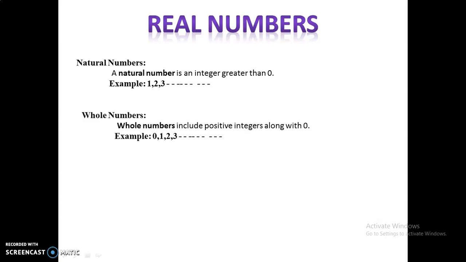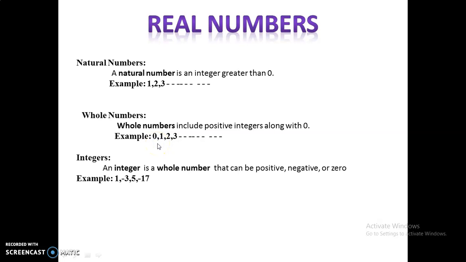Next one is whole numbers. The set which includes positive integers along with 0 is called whole numbers. The difference between natural numbers and whole numbers is only the 0. In natural numbers it starts from 1 and goes to infinity. Coming to whole numbers, it starts with 0. All positive integers along with 0 are called whole numbers. So 0, 1, 2, 3 and so on, everything is called whole numbers.